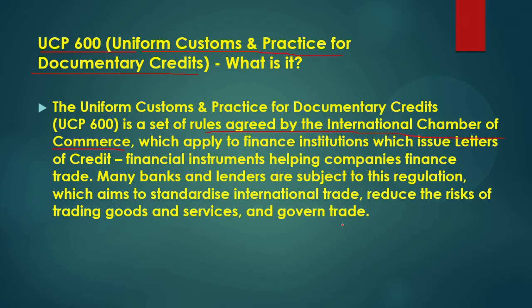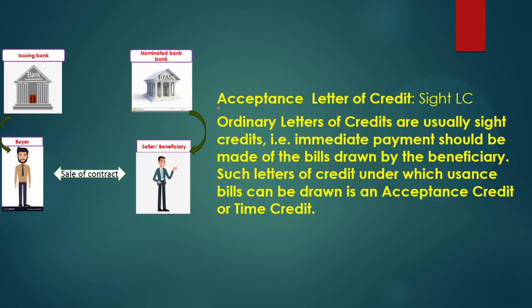I'm going to explain the different types of LCs, and sometimes you will see that UCP 600 does not approve that type of LC, and sometimes it does. So there are different types. Let's see. The first one is the acceptance letter of credit.